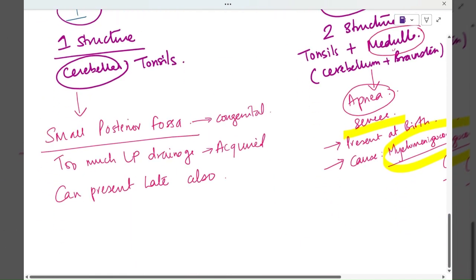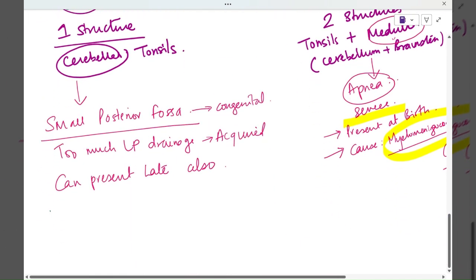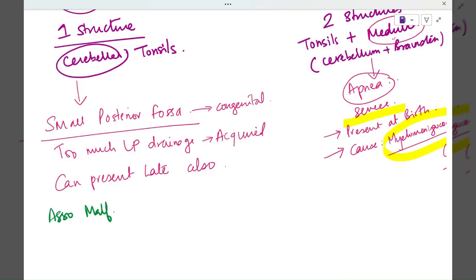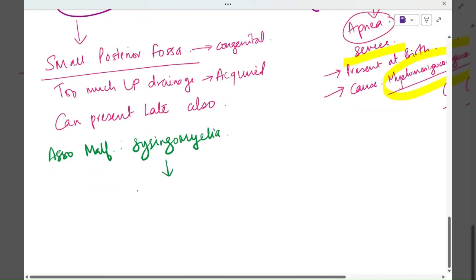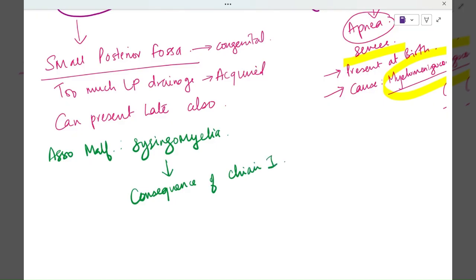And with Chiari 1, the associated malformation is syringomyelia. Now this syringomyelia is actually a consequence of the Chiari 1 malformation. The main cause of Chiari 1 is no space in the posterior fossa, a small posterior fossa, that is pushing the tonsils down, and that is going to obstruct the CSF flow.